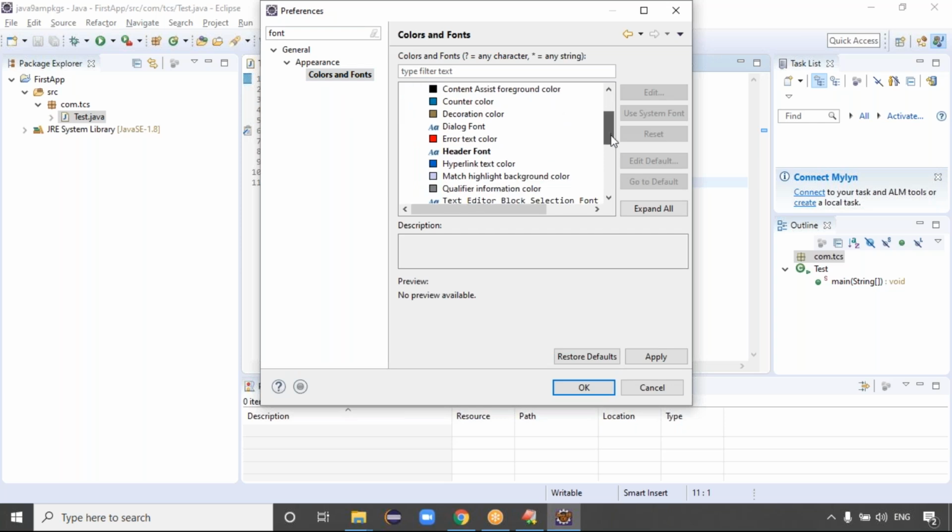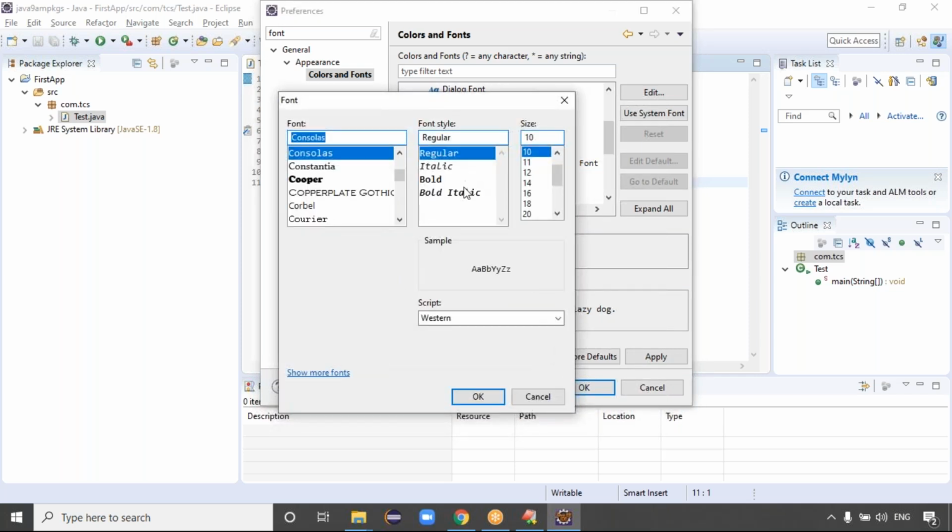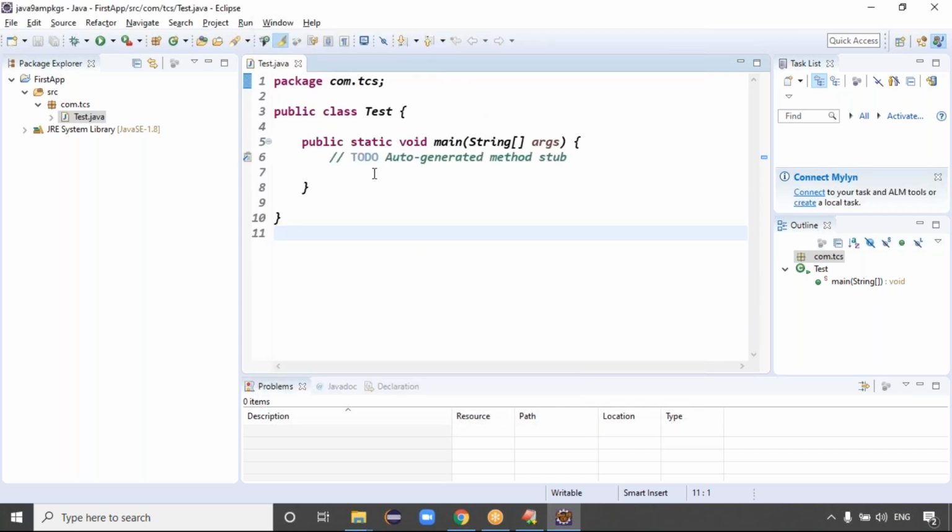In the Basic font, we can check the Text Font. Double click on Text Font. I want to go for bold and italic. Select 14 or something like this. Guys, are you clear now? Click on OK and click on OK. That's it. Font increased.